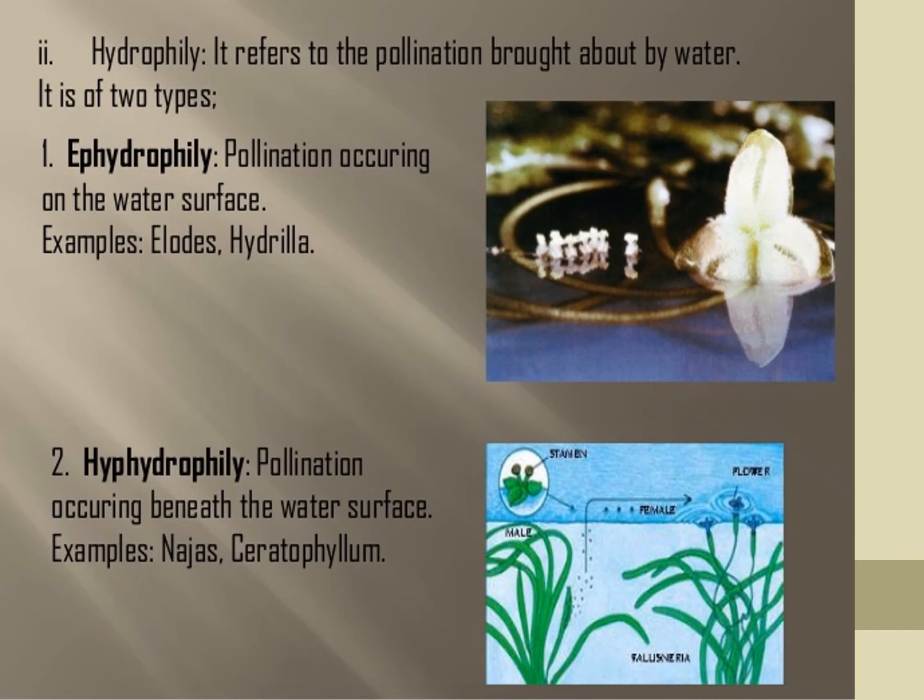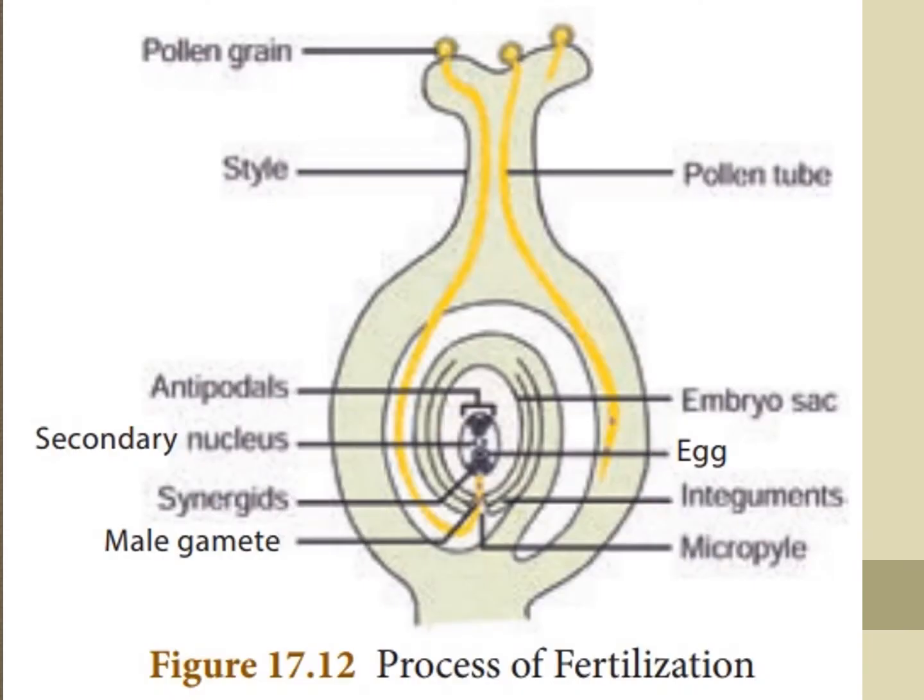Next one, pollination by animals, zoophily. Pollination that takes place with the help of animals is called zoophily.